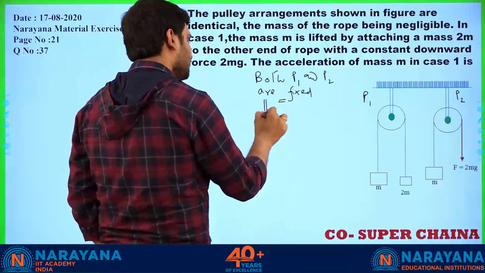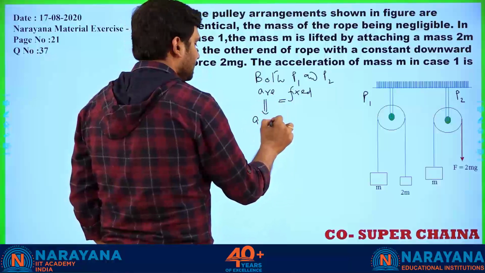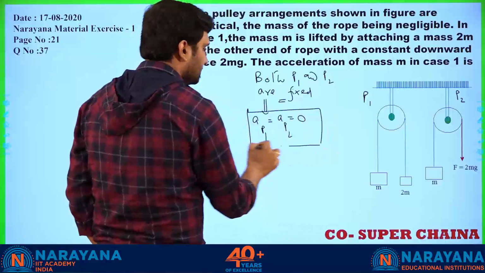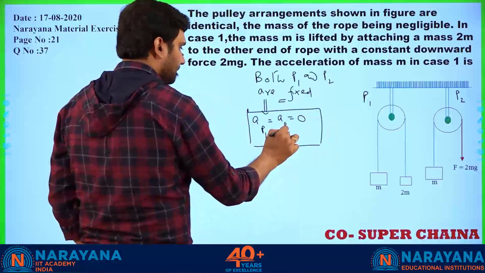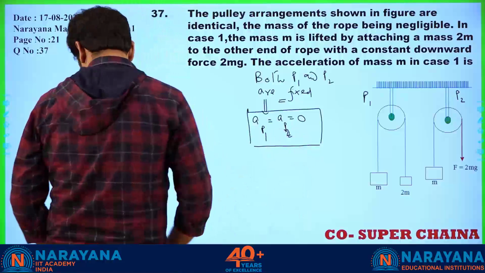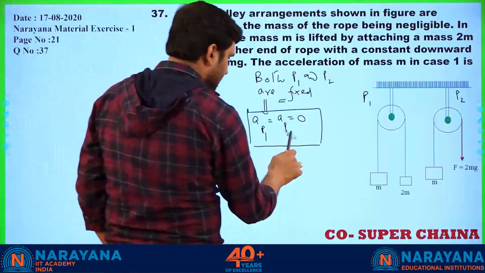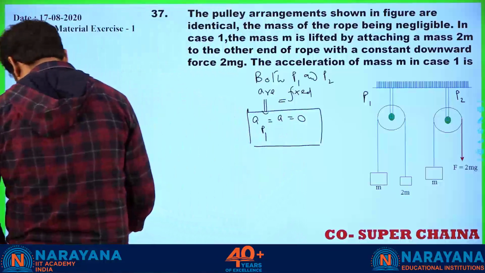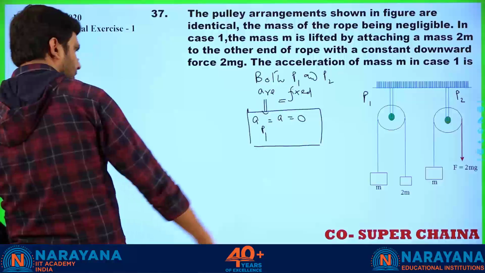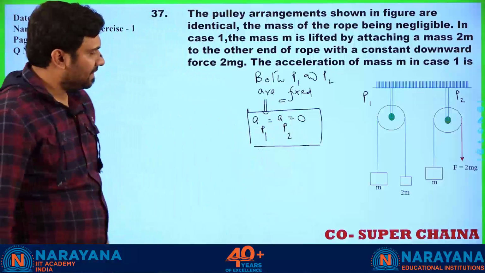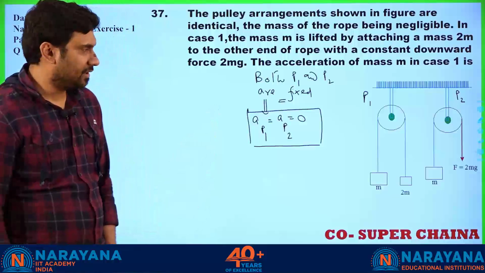So if they are fixed, acceleration of P1 is equal to acceleration of P2, that is equal to 0. Right? Okay. Let me have clarity over here. This is kind of confusing. So I'm writing this is P2. So acceleration of P1 is equal to acceleration of P2, that is equal to 0.